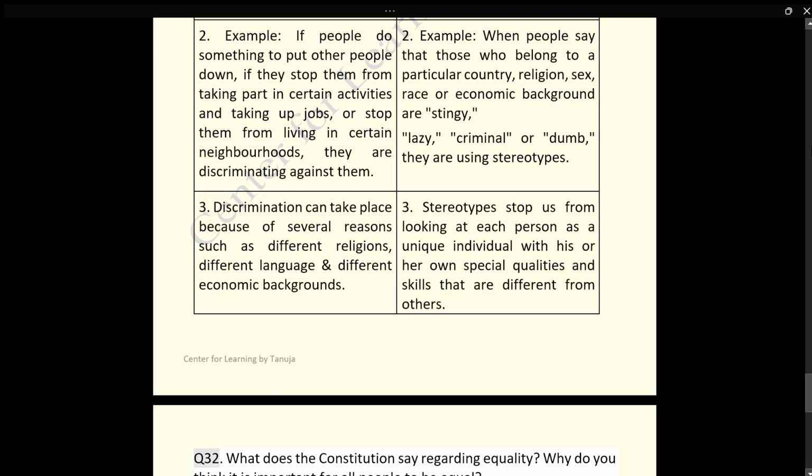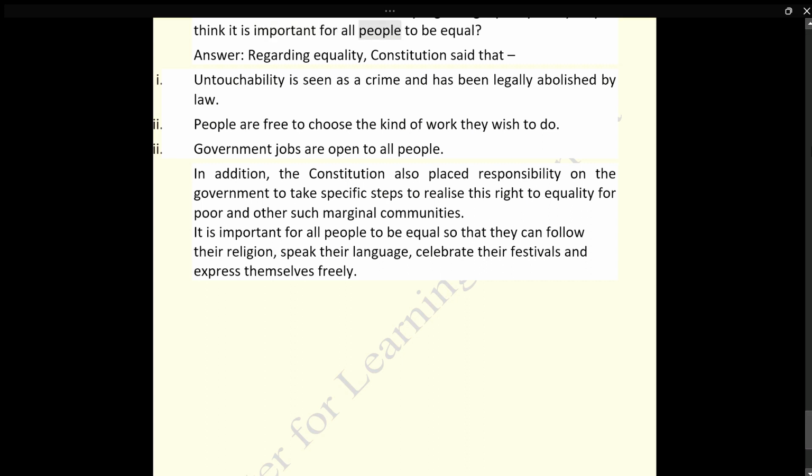Q32. What does the Constitution say regarding equality? Why do you think it is important for all people to be equal? Answer. Regarding equality, the Constitution says that untouchability is seen as a crime and has been legally abolished by law. People are free to choose the kind of work they wish to do. Government jobs are open to all people.